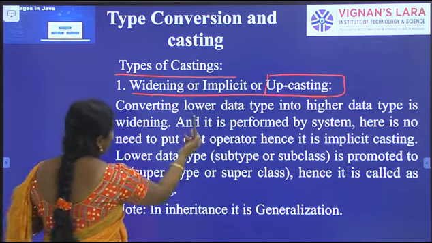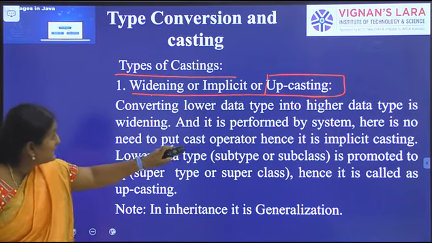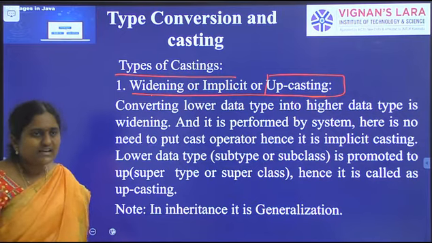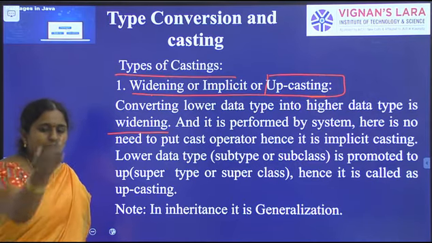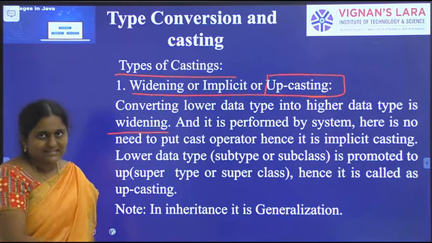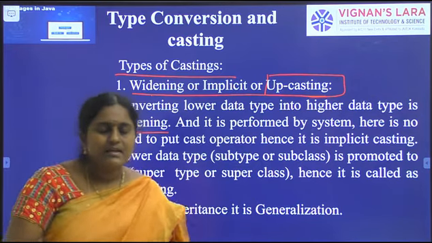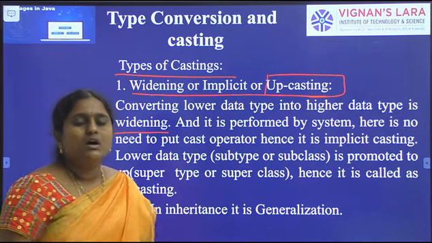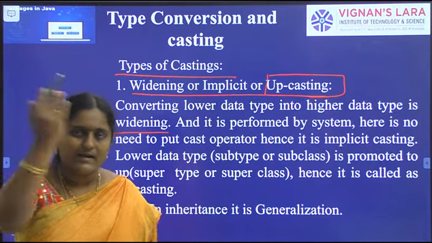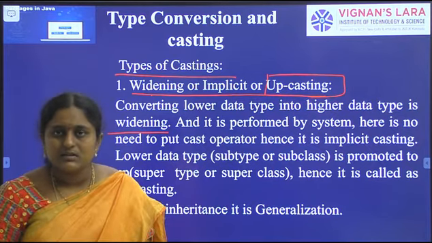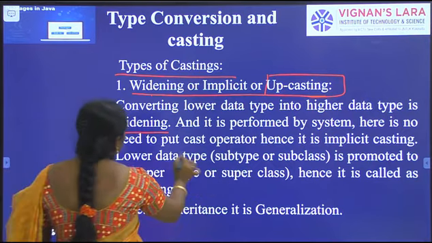Let us try to understand here. Widening or implicit or upcasting. Converting a lower data type into a higher data type is widening, or implicit casting. It is performed by the system automatically. In primitive data type casting, the JVM takes care of this part. The JVM automatically converts a lower data type value into a higher data type value. In this one, there is no loss of data, so there is no need to put a cast operator.